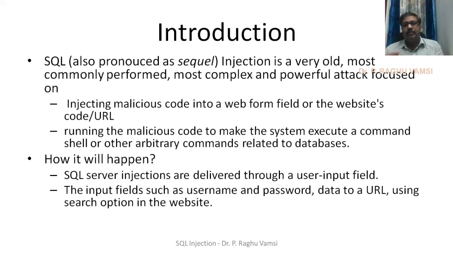In many applications, you may find a search option. That means you can find what is available in the data of that particular web application and its databases, by using the search engine provided there. It is just like searching for items in an electronic commerce application.